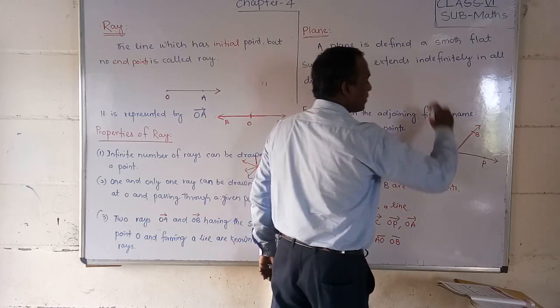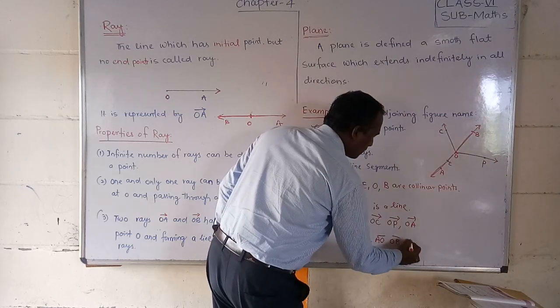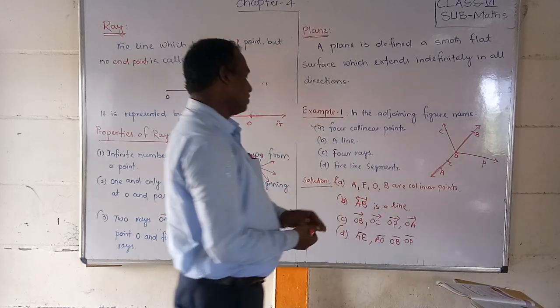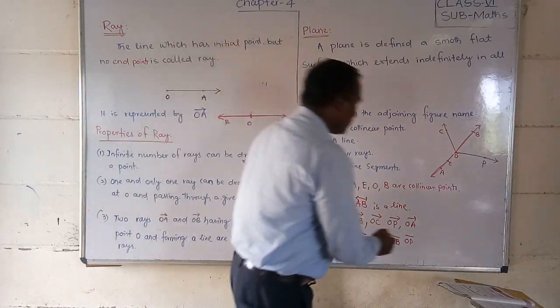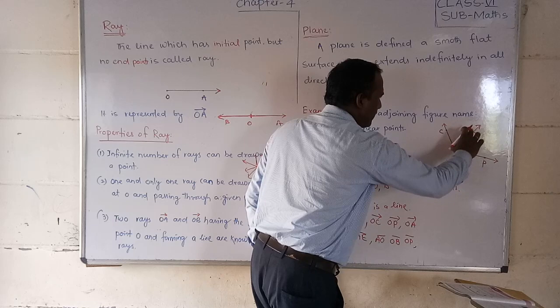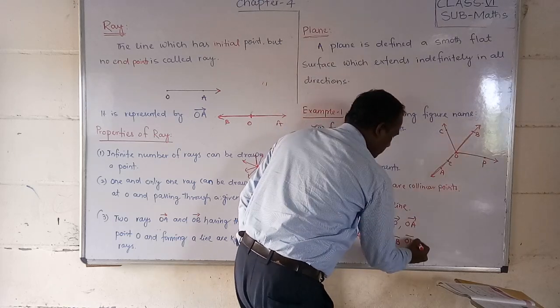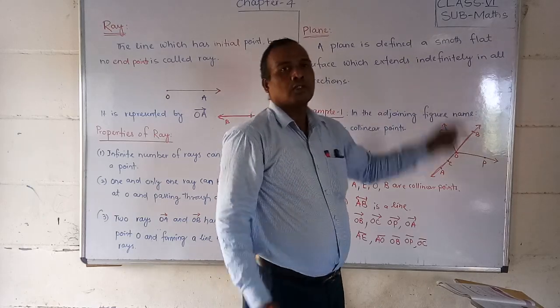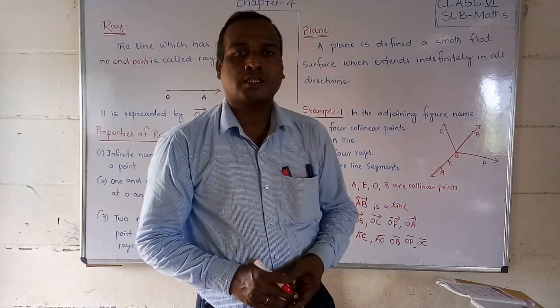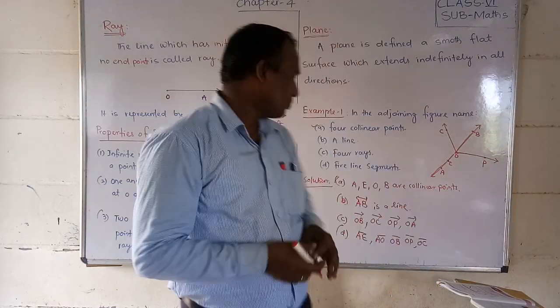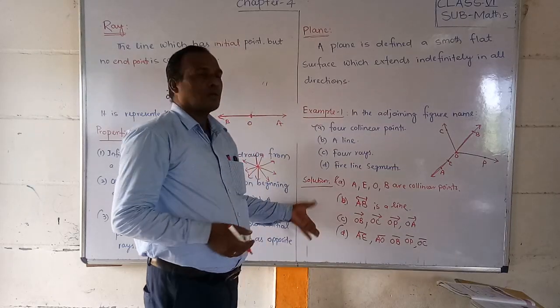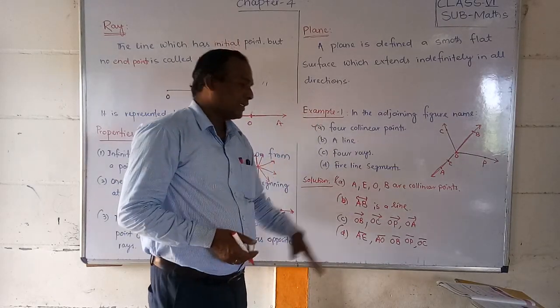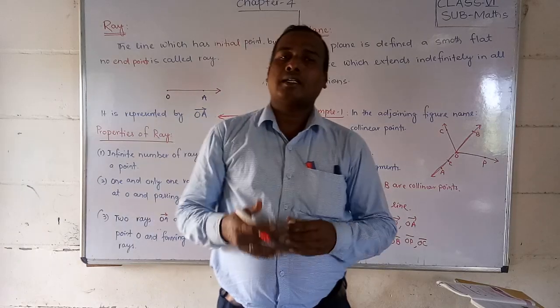Then again one more, A up to here, or OC, only O to C. That is all called a line segment. Okay, students, I hope you have understood these examples.